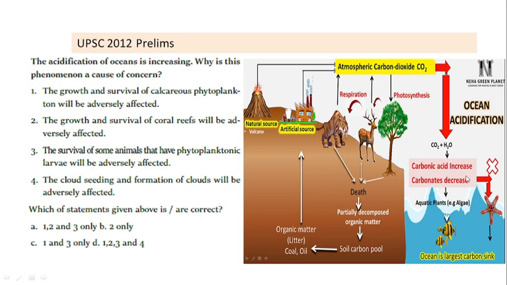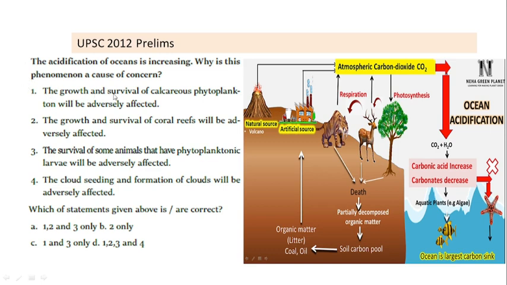Now if carbonic acid is high, carbonates become very low. And if carbonates are low, organisms which are present in water will not be able to synthesize their body shells and hard parts, and their growth and development would be affected. Moreover, acid itself is harmful for aquatic organisms. So let us see what are the options.